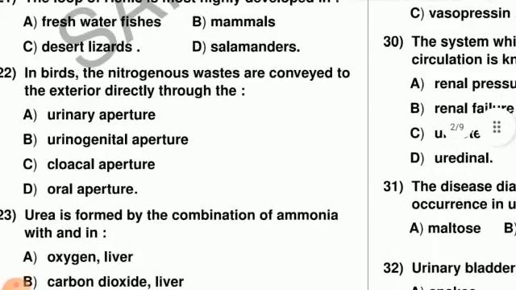Next question, question number 22. In birds, the nitrogenous waste is conveyed to the exterior directly through the urinary aperture, urinogenital aperture, cloacal aperture or oral aperture. In birds, it is the cloacal aperture, and through this the nitrogenous waste goes to the exterior.